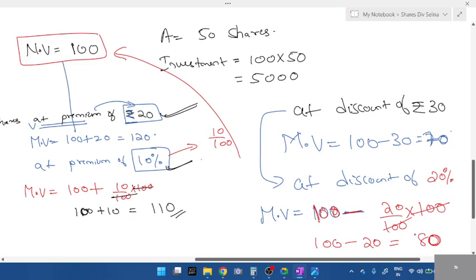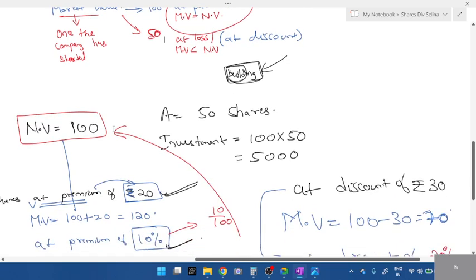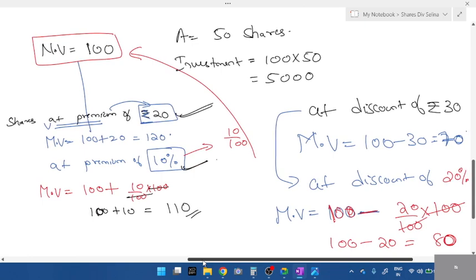This is known as discount, premium, at par. The middle one is at par. At par is no difference. If nominal value is 100, market value is also 100. That is known as at par. These are the three types of calculations you get. Just go through this. If you want, you can write it in your own words, or just go through this, students. At premium, at discount, and at par.